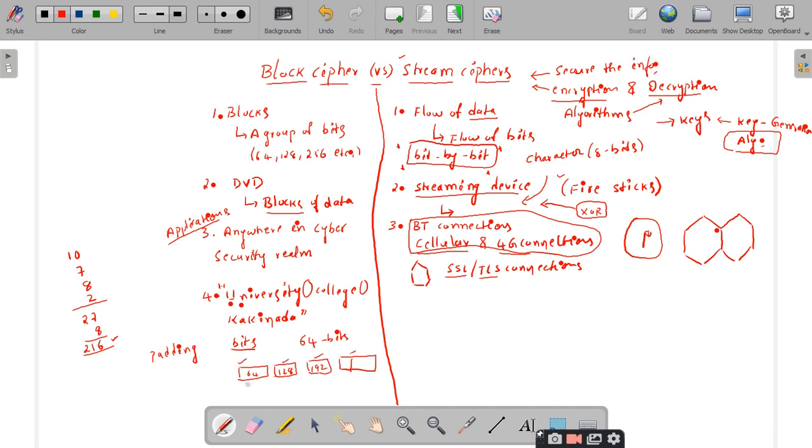The block cipher will take the first block and the key, and do the necessary operation on this plain text data.